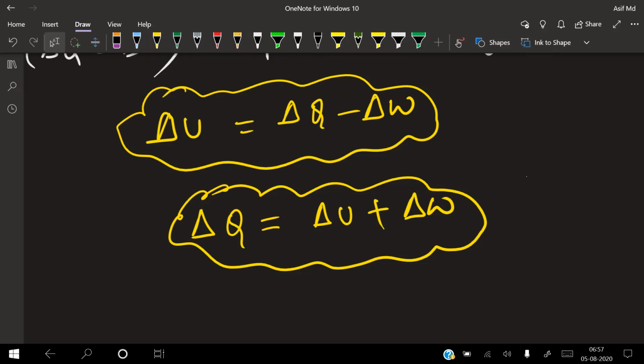So whatever energy is being given, that energy is being utilized in two ways. Number one, to store as internal energy, and number two, to do the work. If you're not doing the work, then delta Q will be equal to delta U.